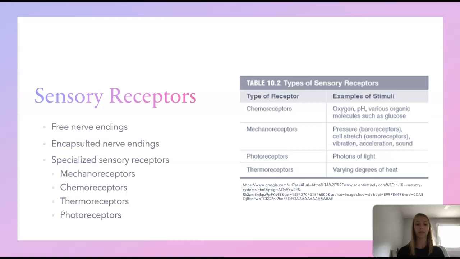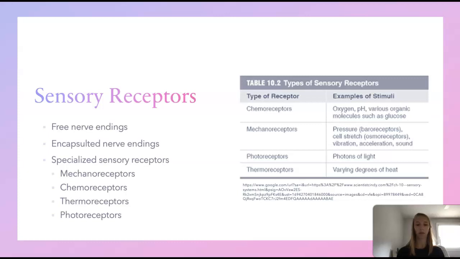Sensory receptors. There are several sensory receptors, which include free nerve endings, encapsulated nerve endings, and specialized sensory receptors. Free or naked nerve endings are the simplest sensory structure, while encapsulated nerve endings are more complex, covered in connective tissue. The axons of both simple and complex nerve endings can be either myelinated or unmyelinated, in which myelin serves as an insulator, increasing the efficiency of electrical impulses.